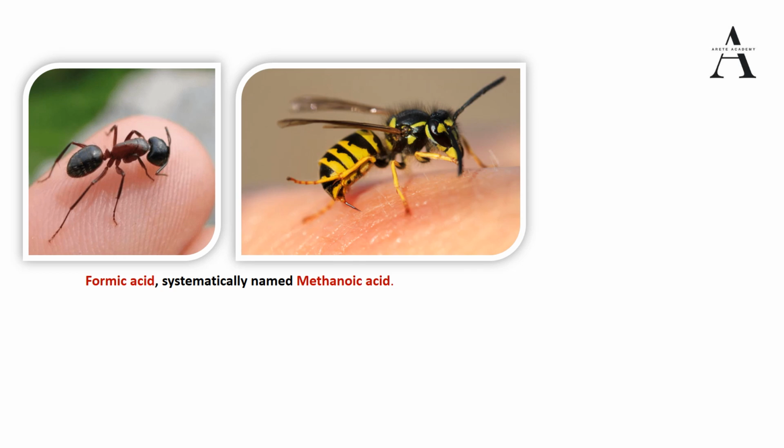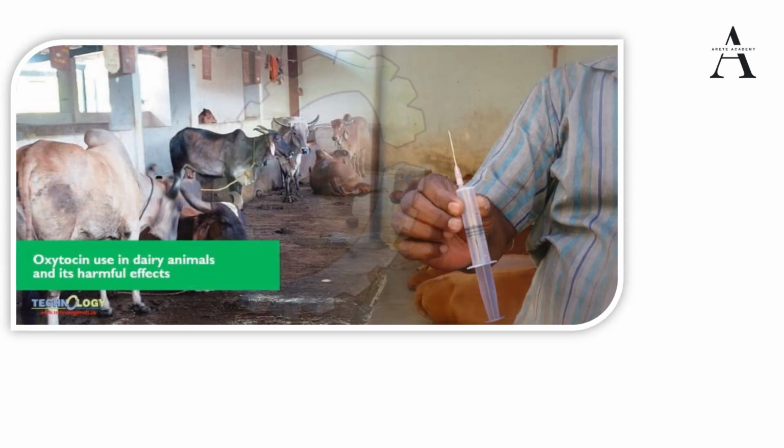Because of an ant's sting or a hornet's sting, they release formic acid when they sting. Because of that, we get that pain. Also with respect to animals, another piece of information is that oxytocin is used in dairy animals, which has harmful effects. Basically cows. Many times we have come across the use of oxytocin in dairy farms.